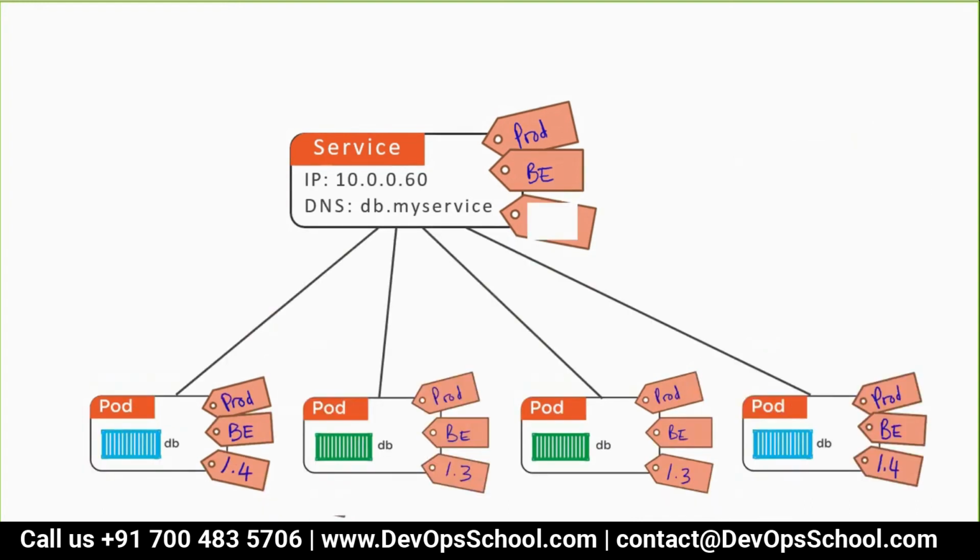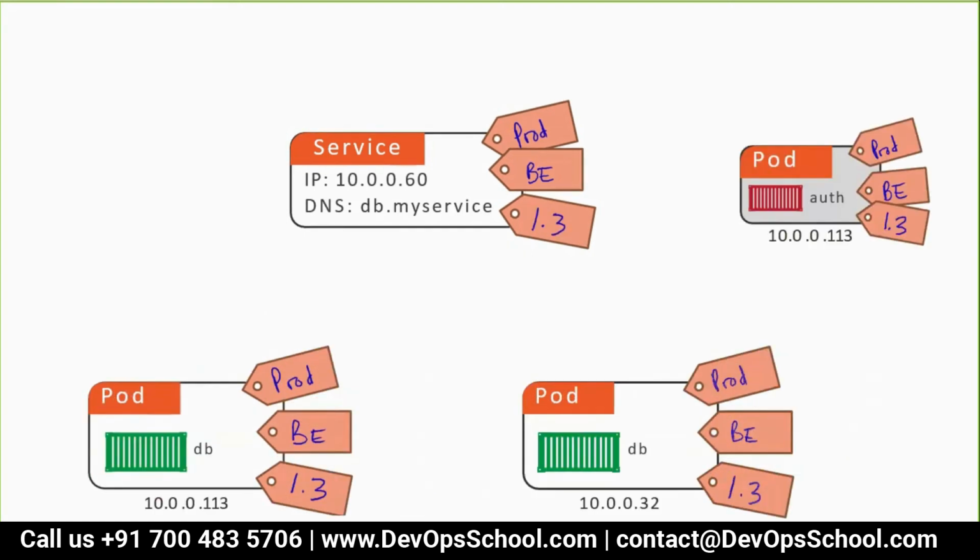Now the second problem, there is a 2.1.3, 2.1.4. So how do you solve this? If you see here, there is a service labeled with prod B. And there is a pod also labeled with prod B, prod B, prod B, prod B. Though we have an additional label also, 1.4, 1.3. So now, by the way, was this bad labeling or good labeling? You tell me. And who's doing the labeling? We are doing the labeling. So tell me, in this, all the pods have been labeled. Is it good labeling or bad labeling?